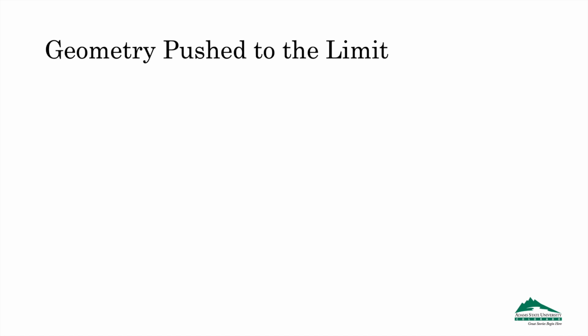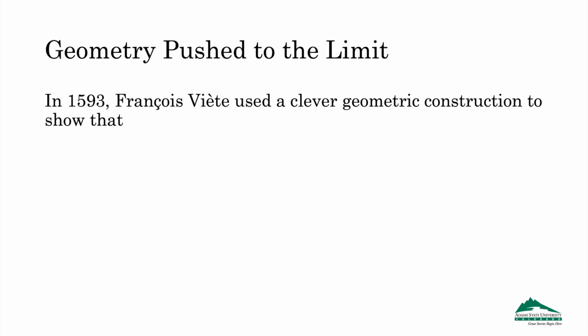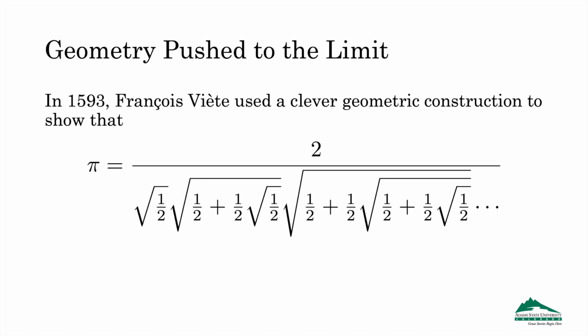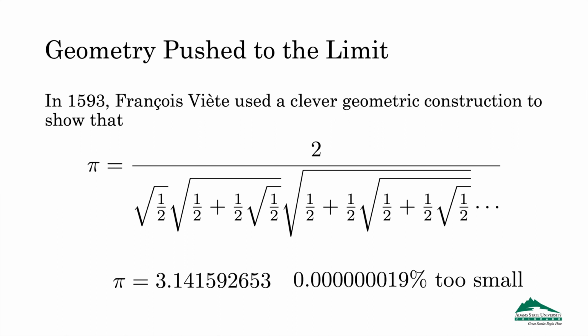Finally, we come to the end of the era during which mathematicians used geometric approaches to approximate pi, with François Viète, who, in 1593, used a clever bit of geometry to show that pi could be written as this expression. Using this fact, he calculated that pi was approximately equal to this decimal number, which is just ridiculously close to the real thing.